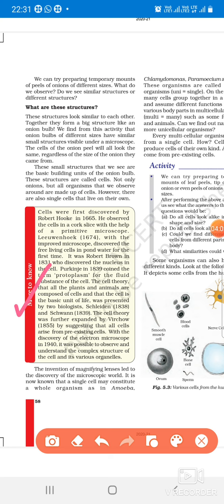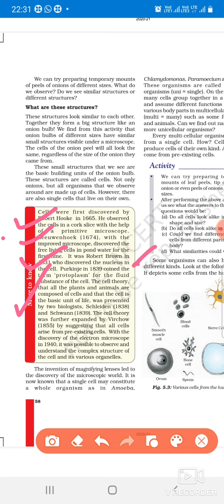There are many questions from this. The cells were first discovered by Robert Hooke. Okay, this is question number 1: who discovered the cells, in which year, and what did he observe? He observed a cork under a self-designed microscope. And Leeuwenhoek, with the improved microscope, discovered the free living cells. Who discovered the free living cells under the improved microscope? Leeuwenhoek, in 1674. And who discovered the nucleus? It was Robert Brown.